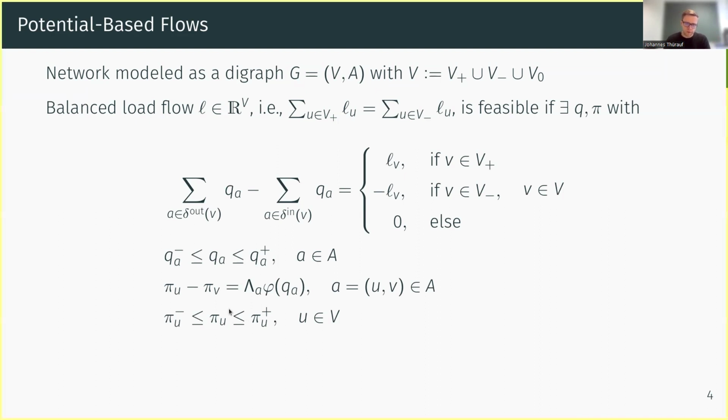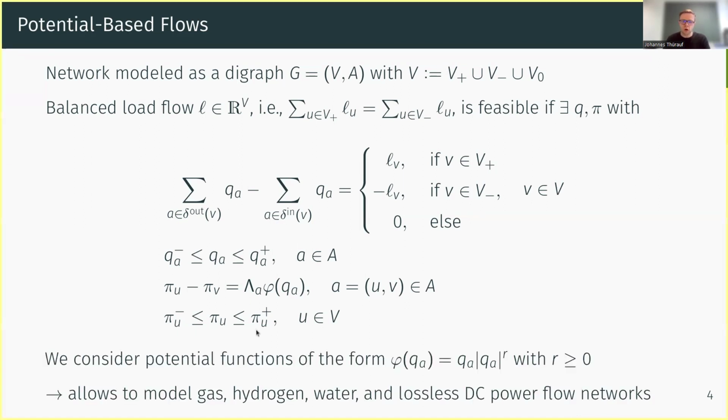For every node of the network, we have nodal potentials P. And for every arc of the network, the incident potentials are coupled by a so-called nonlinear and in general non-convex potential function phi that depends on the corresponding arc flow. And of course, these potentials have to satisfy lower and upper bounds.